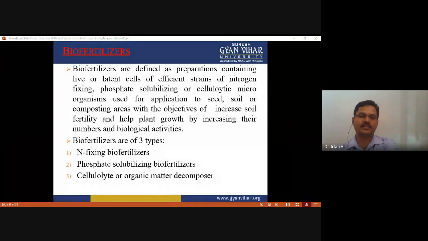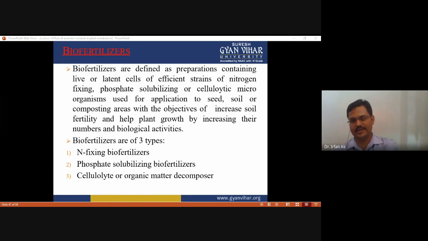Now the third term used is biofertilizer. Biofertilizers are defined as preparations containing live cells and latent cells of efficient strains of nitrogen fixing bacteria, phosphate solubilizing or cellulolytic microorganisms, used for application to seed, soil or composting areas with the objective of increasing soil fertility and helping plant growth and development by increasing their number and biological activities.